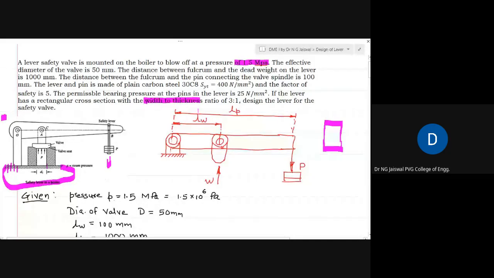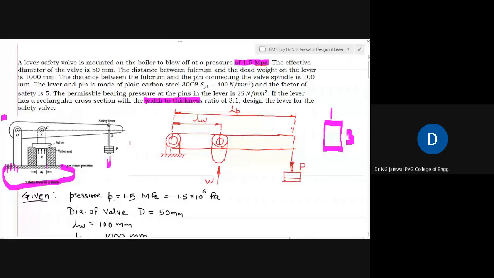So if I say the width to thickness ratio is 3:1, then this becomes 3 and this becomes 1. I purposefully use the highlighter today because yesterday there was some problem in locating the cursor when it is very small. So this is the simple diagram.